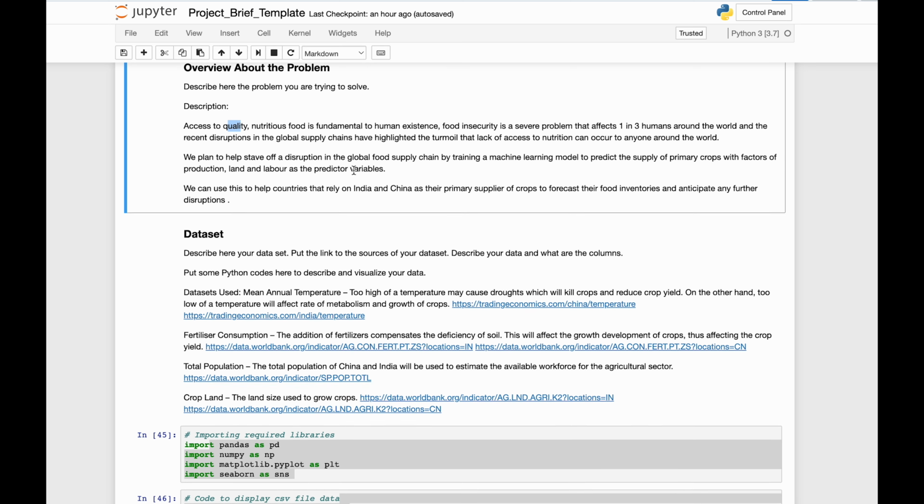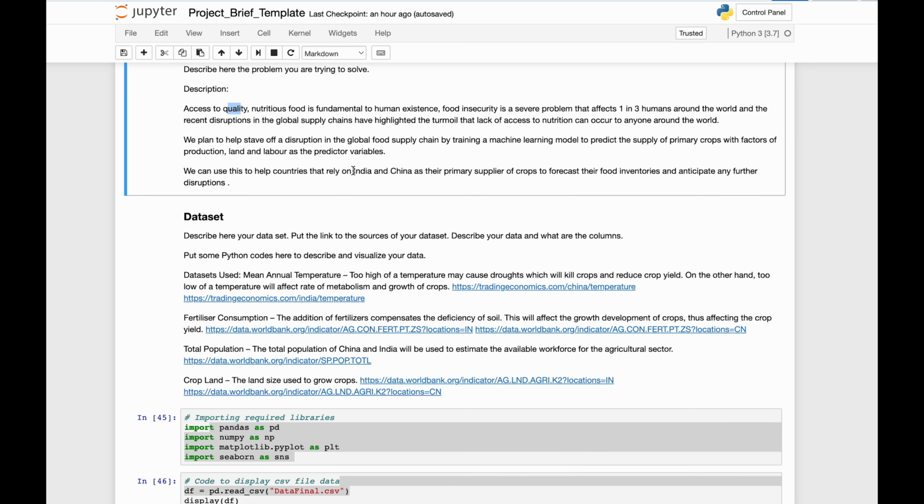From a list of 12 datasets, we have decided to choose the following datasets as our predictive variables. Datasets used. Mean annual temperature. Too high of a temperature may cause droughts, which will kill crops and reduce crop yield.